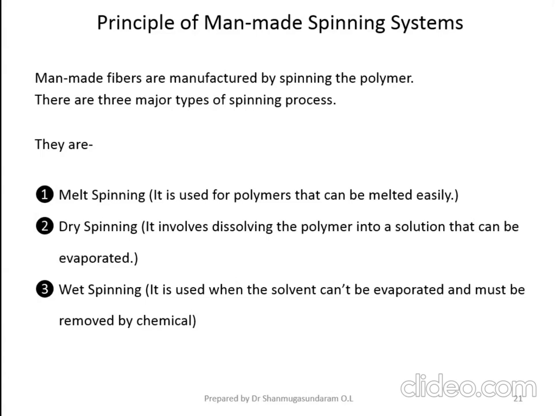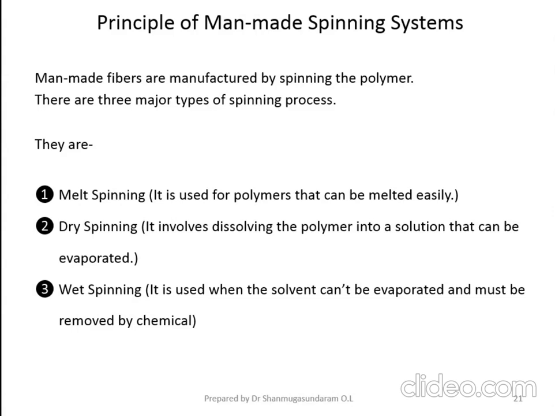So whenever you choose a polymer for the production of filament, keep in mind that the melting point of the polymer should be below the degradation temperature. The degradation temperature of the polymer should be above the melting point of that polymer. Then only can you go for melt spinning technology.